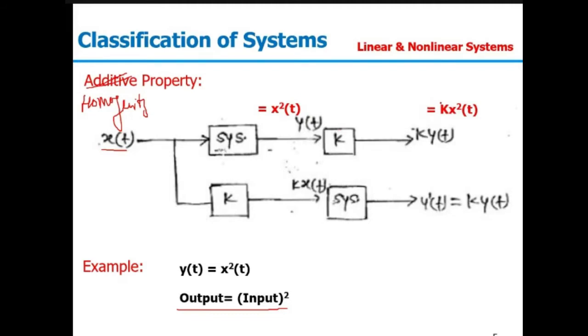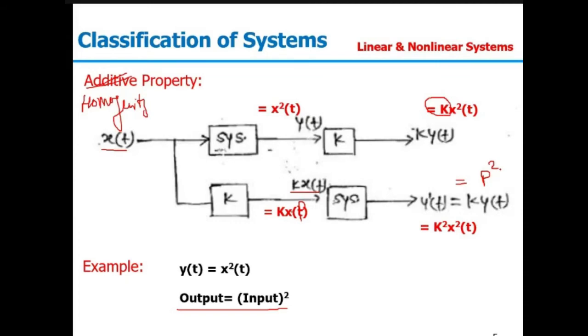Now in the second case, we will be multiplying the input by the same factor k before passing it to the system. So my new input will be k of x(t). That is my p. And when we pass this input p through the system, the output will be p squared, because output is equal to input squared. So y dash(t) will be p squared. And what is p here? k of x(t). So y dash will be nothing but k squared x squared(t).